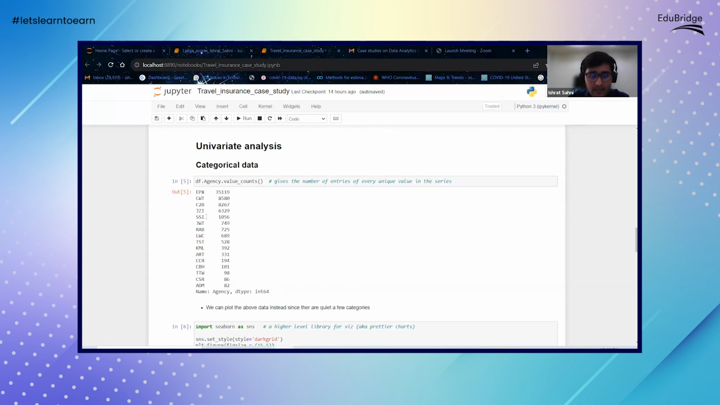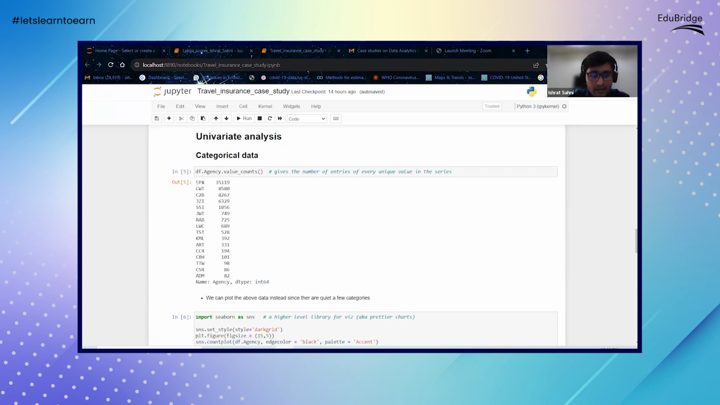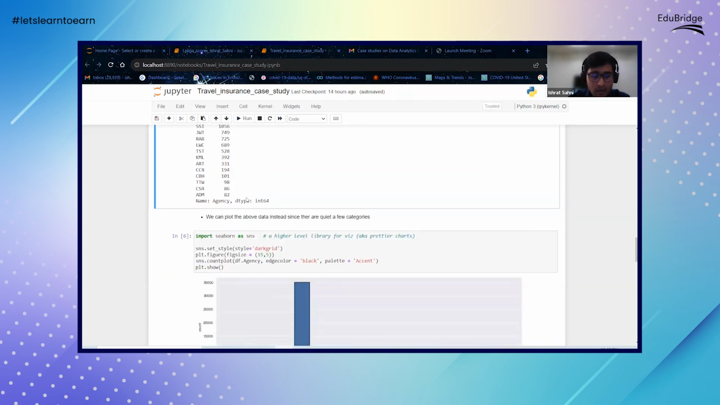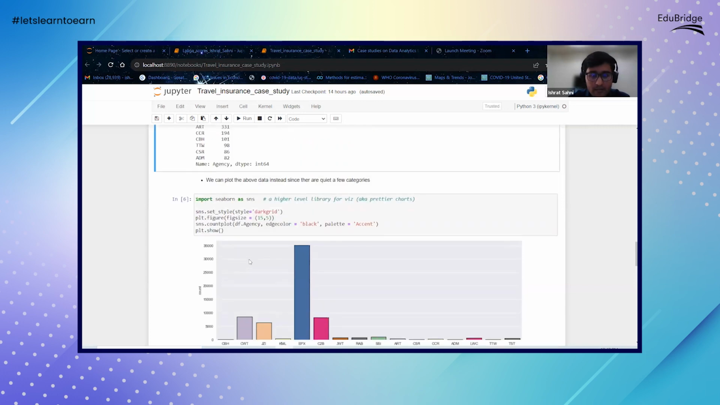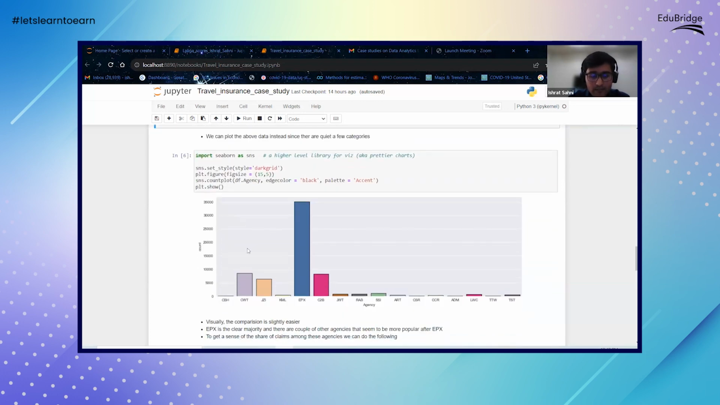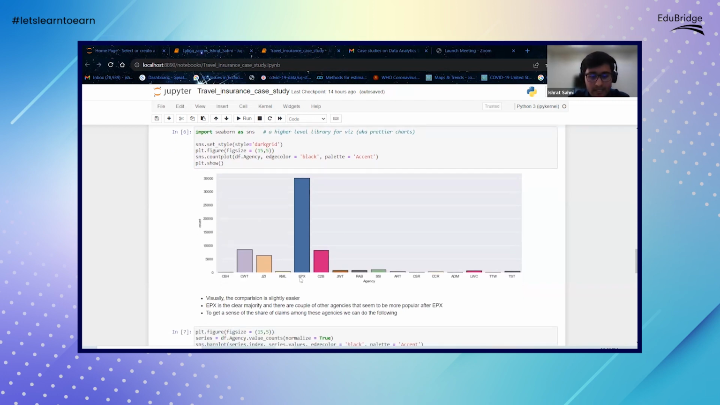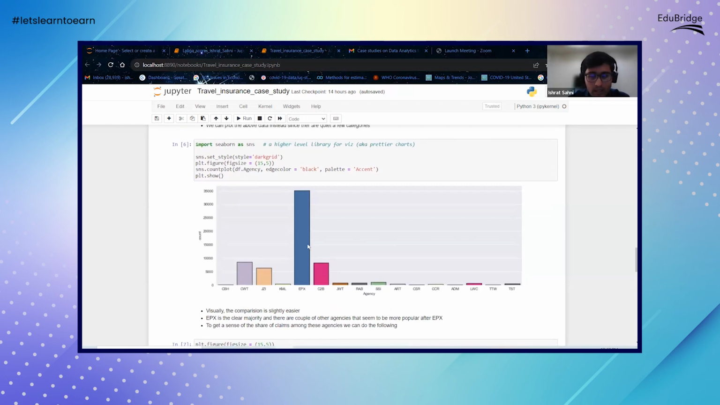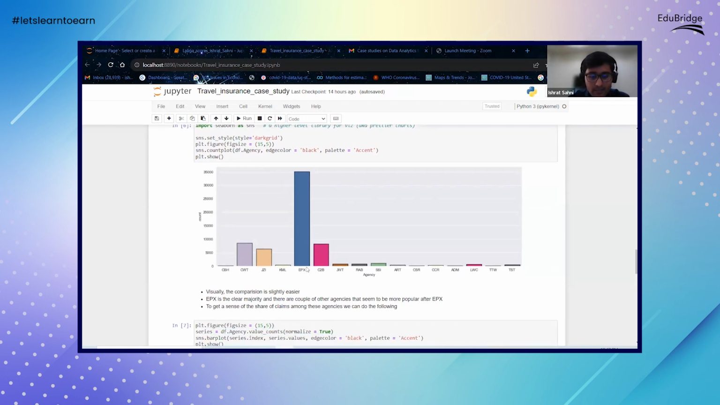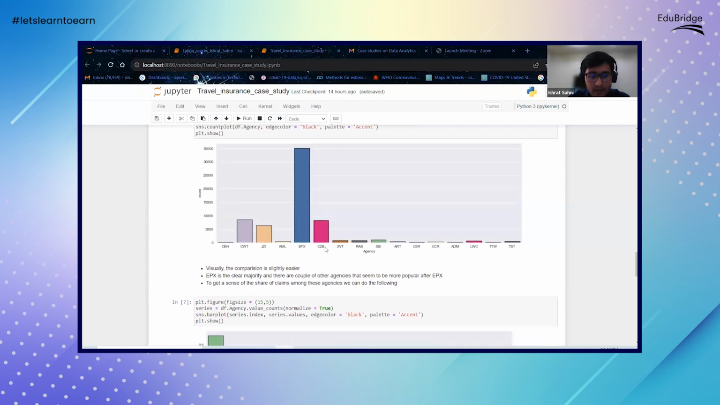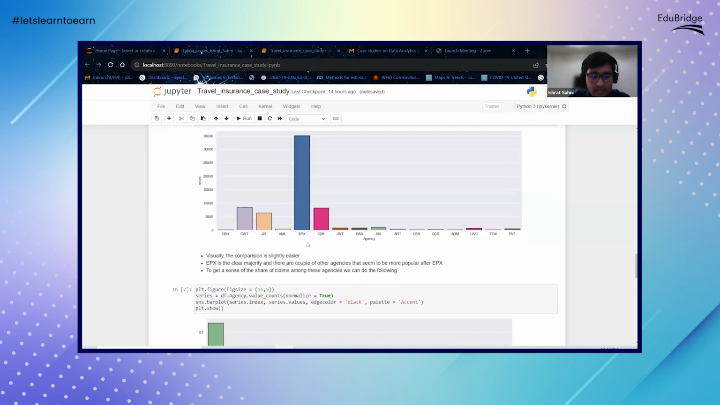This we did in the previous case, and we did it here as well. We see that there's an agency called EPX, and it has this many values, then we have CWT and so on. Now let's try to do that in a better way. Instead of this, we use a simple bar graph. Here we can easily see that EPX is the agency with the highest count in the data, and just above that we have CWT and C2B. These are some of the agencies.